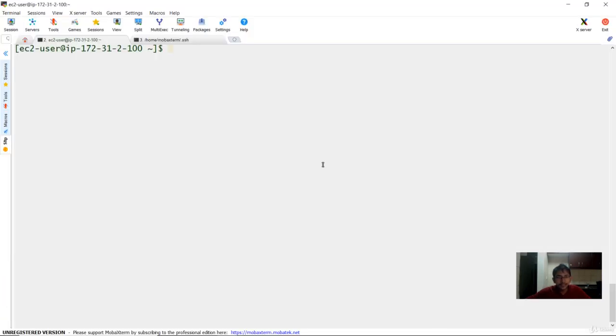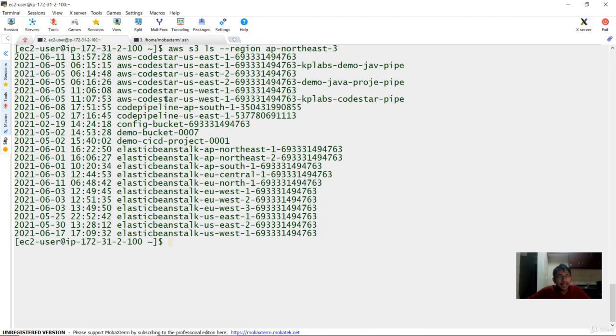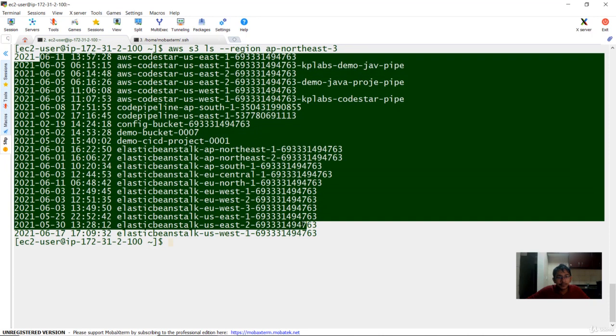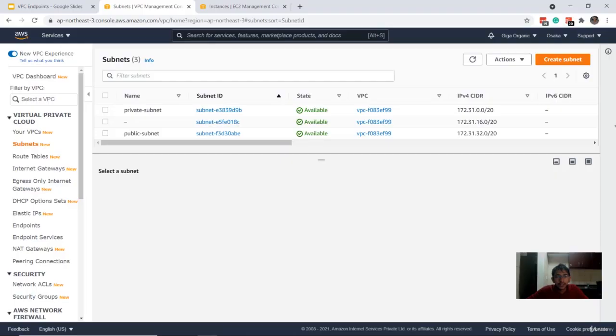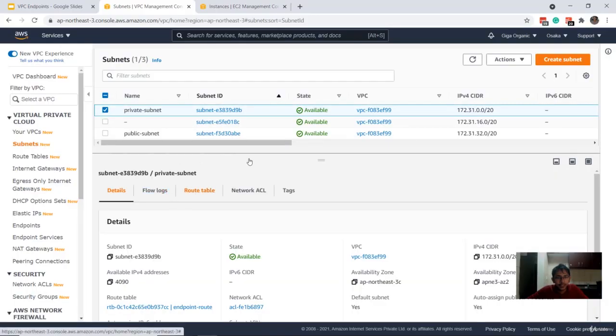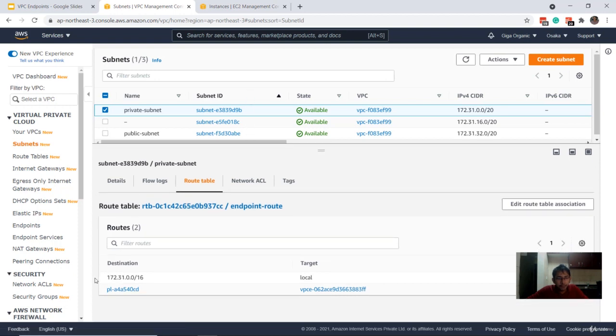So now from the EC2 instance, let's run the aws s3 ls command yet again. And now you see things are working perfectly well. This traffic that we were discussing is going via the VPC endpoint. So let me also show you this. Within the private subnet, if I quickly go to the route tables, apart from the route that was present, you also have one more route with the target of VPC endpoint.